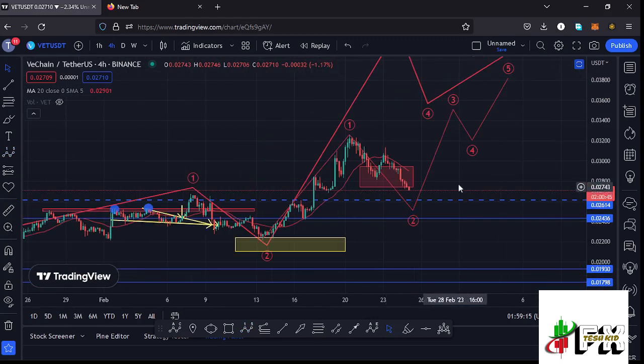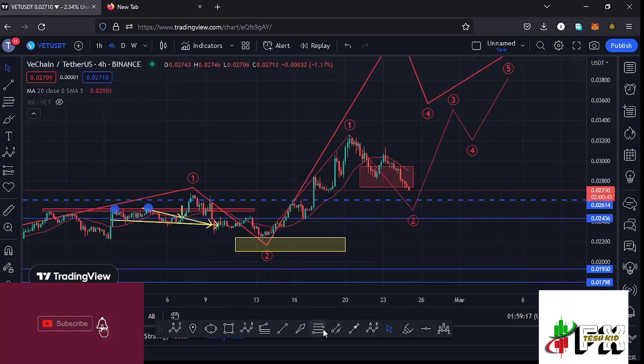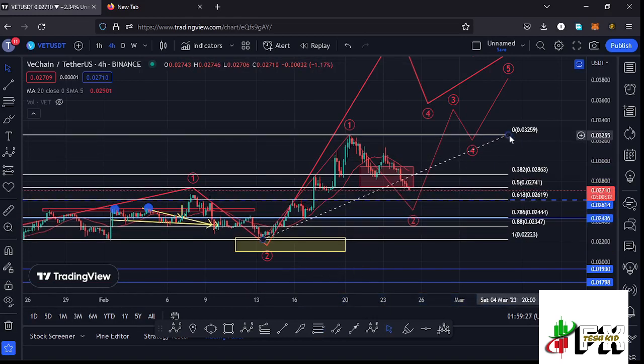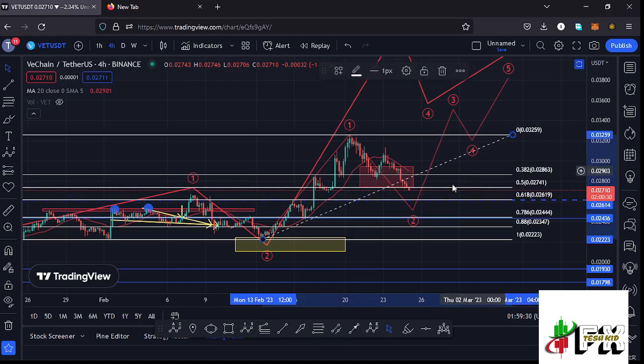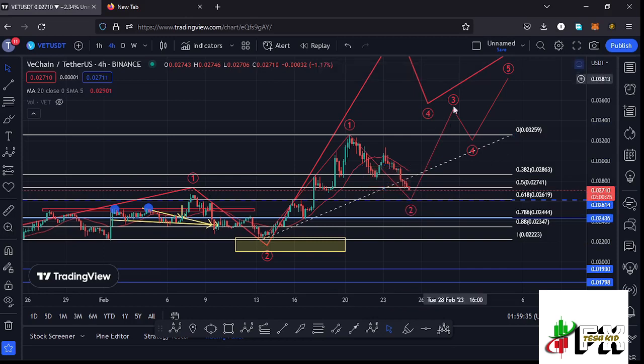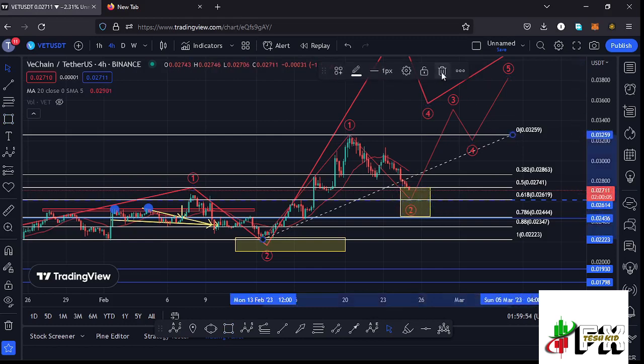And if that is the case, using the Fibonacci's, connecting them from the low of the first wave to the high of that wave 1, that gives me a minimum retracement area in the formation of that wave 2 between the fib level 0.5 and the fib level 0.618, and I can mark that target area here on the charts, which lies between the $0.027 mark and the $0.02619 mark. So that is the minimum that we can expect that wave 2 to do, and a maximum of the fib level 0.78 in case we lose the fib level 0.618, and that is the minimum that I will expect that second wave to the lower side to do.